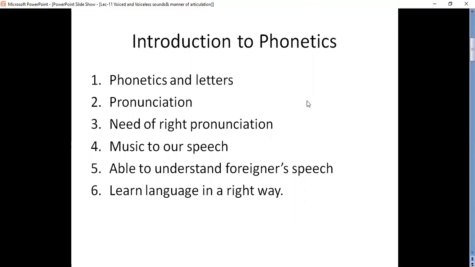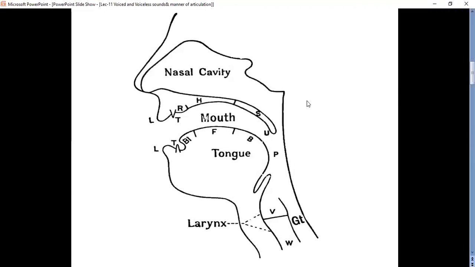Yesterday we saw these organs of speech. Lips, teeth ridge, hard palate, soft palate, windpipe, vocal cords, and nasal cavity or nose are all used in speech production.